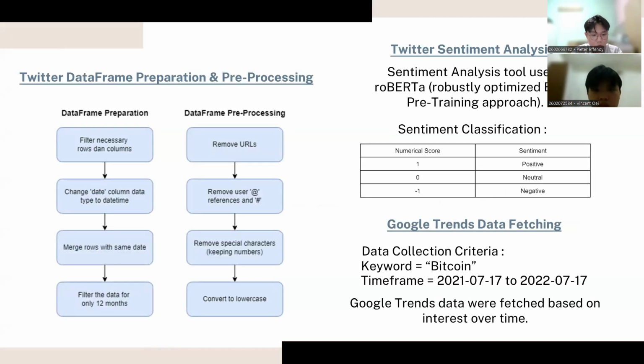After obtaining the dataset, we do Twitter data frame preparation and pre-processing. Here you can see the model workflow for those processes. Then after it's done, we use RoBERTa, a transformer-based machine learning model for natural language processing tasks, including classification for sentiment. The sentiment classification will be scored as 1 if the sentiment is positive, 0 if neutral, and -1 if negative. Subsequently, we fetch the Google Trends data with Bitcoin as the keyword and a time frame from July 17, 2021 to July 17, 2022. Google Trends data were fetched based on interest over time. If all these steps are done, we manage to create the model.